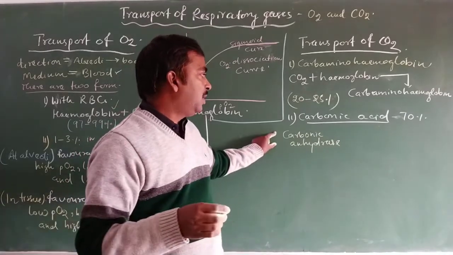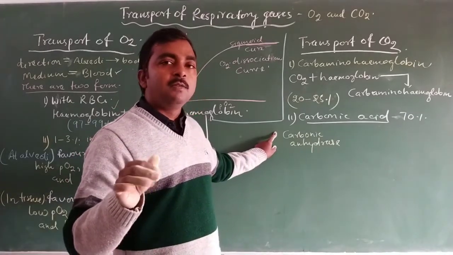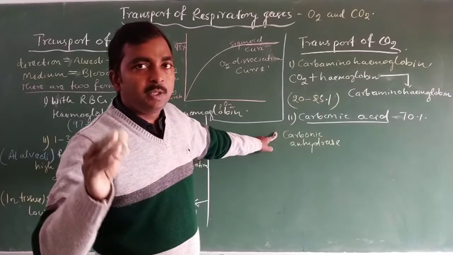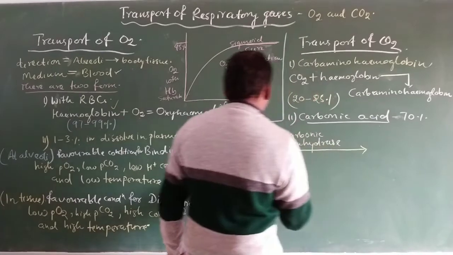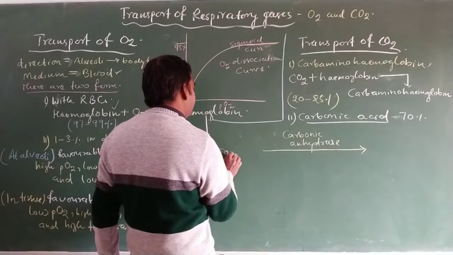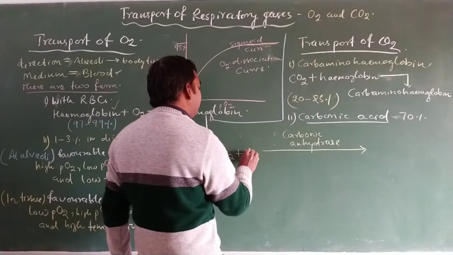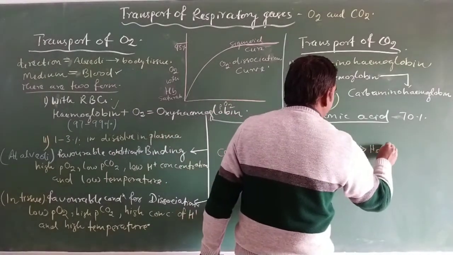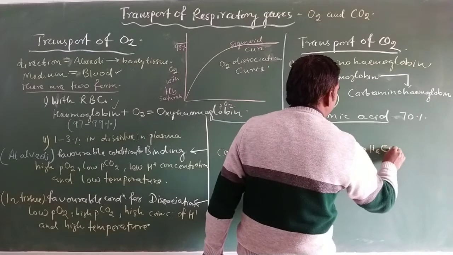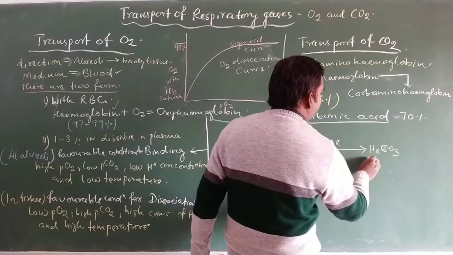Carbonic anhydrase facilitates a reaction at the place of our body tissue. At the body tissue there is the release of CO2, and this CO2 combines with water to form H2CO3, which is carbonic acid.